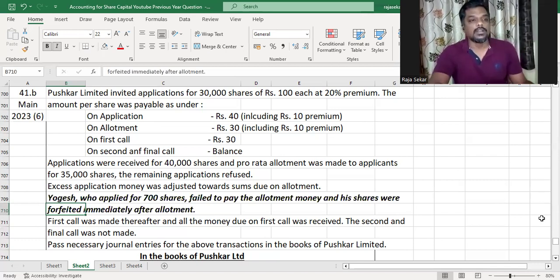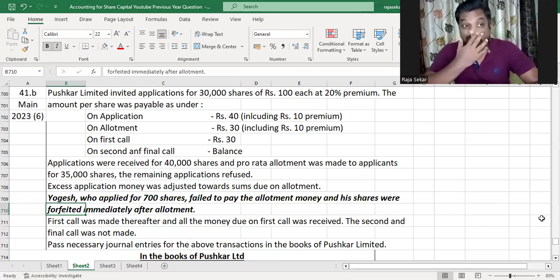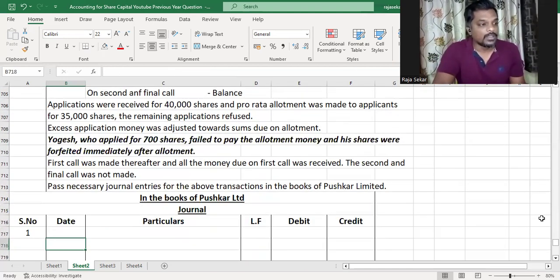So in this question, we just have one defaulter, Yogesh, and his shares were forfeited immediately after the allotment money, which he didn't pay. And his shares were immediately forfeited. And the first call was made without reissuing the shares, which means the first call is made only for the other shares, the shares other than Yogesh's shares. So without further ado, let's start solving the problem.